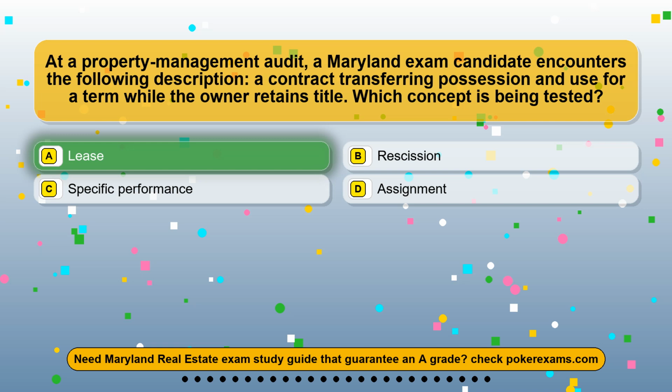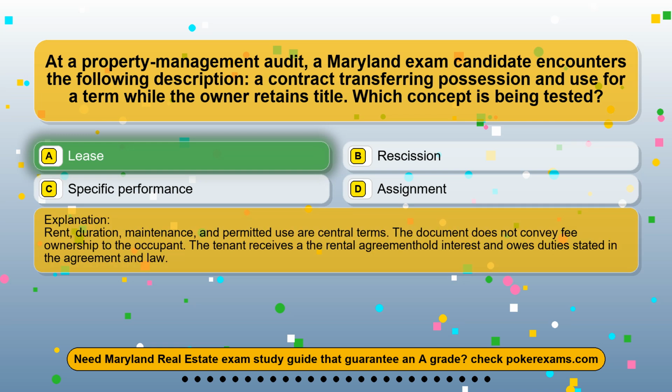The correct answer is option A, lease. Rent, duration, maintenance, and permitted use are central terms. The document does not convey fee ownership to the occupant. The tenant receives a leasehold interest and owes duties stated in the agreement and law.